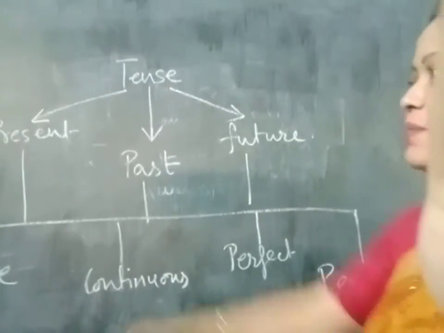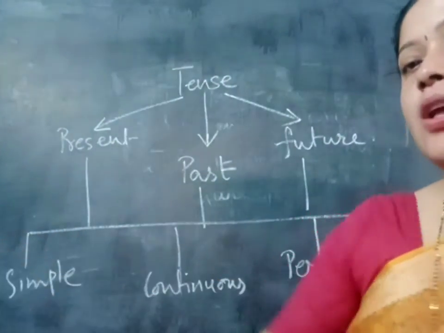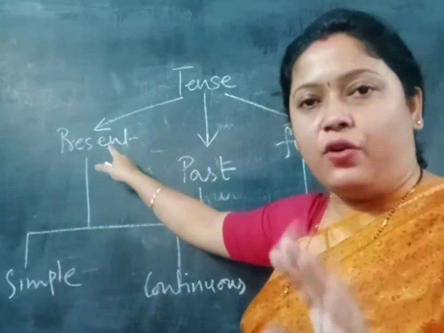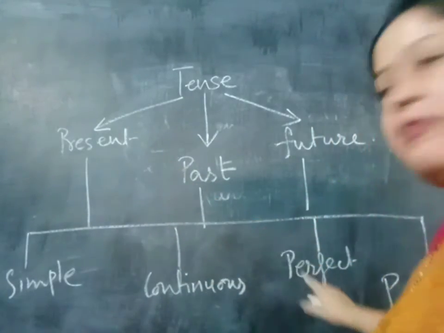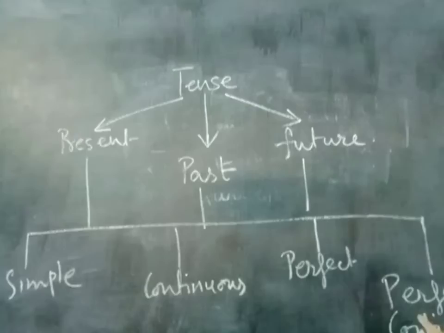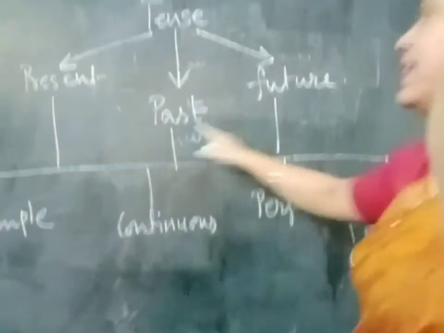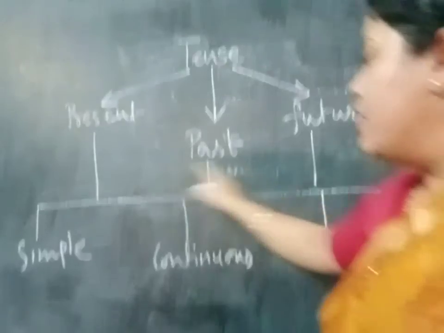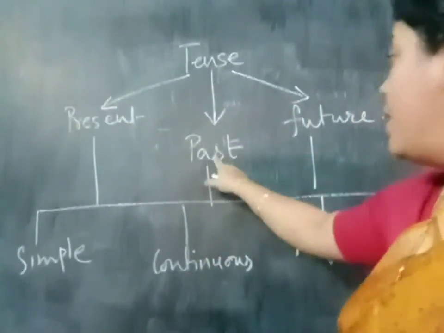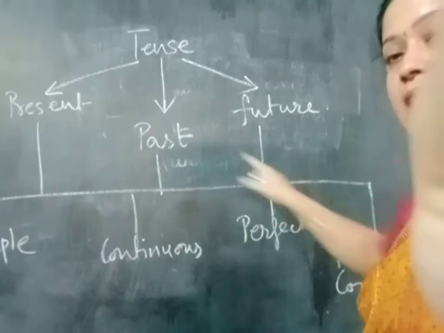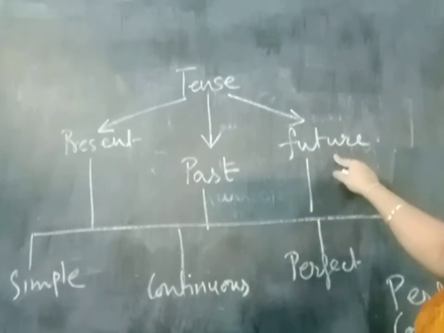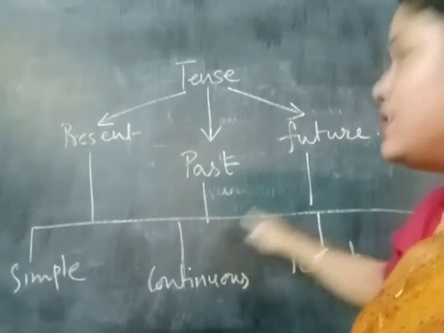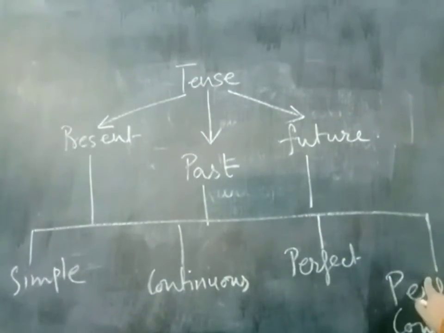Now, if I say simple tense, so present tense is having four kinds. What are these? Simple present, present continuous, present perfect, and present perfect continuous. Just like that, past tense is also having four kinds: simple past, past continuous, past perfect, and the last one, the past perfect continuous. Okay. Same as in future also. Future means simple future, future continuous, future perfect, and future perfect continuous.